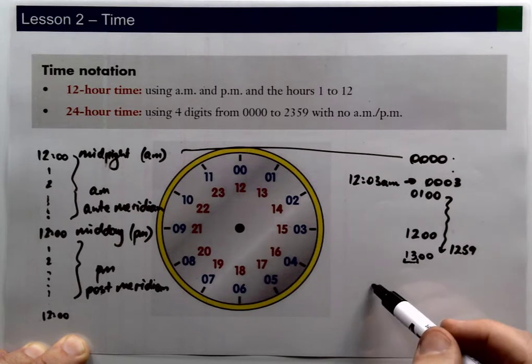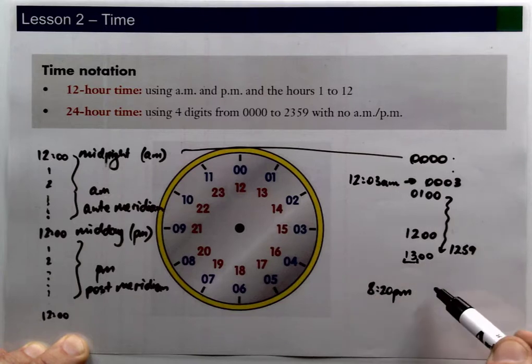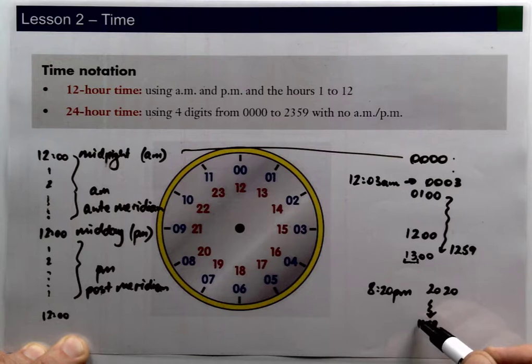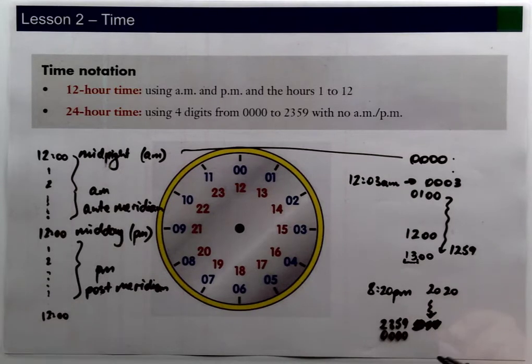So if you've got 8:20 p.m., you're just going to add 12 to that to get 20. You won't put the semicolon, and you'll leave that 20 there. And that goes all the way through till you get 11:59, that becomes 23:59 because we added the 12 hours on there, and then that'll click over to midnight, which again becomes those 4 zeros.